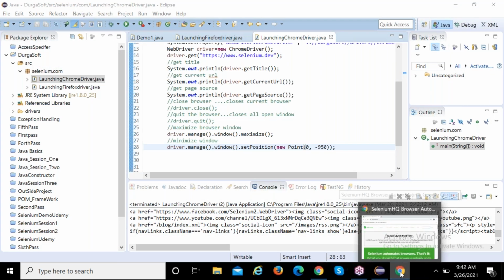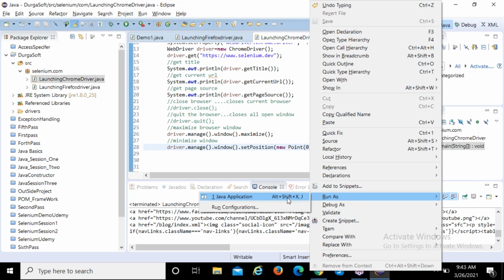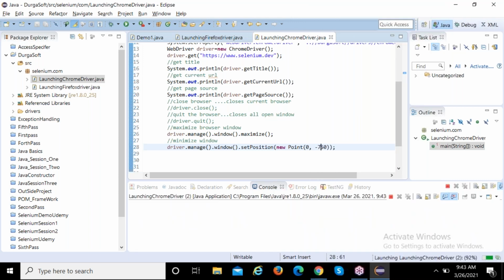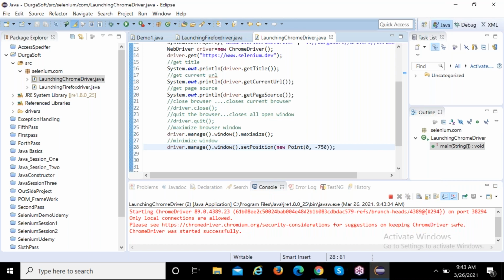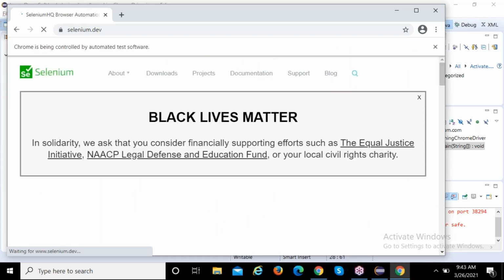Open that window, it's closing. Give 750 or 850. Close all that, 750 you give. It will come very small. Someone is asking why -10. Try with that one. Good.